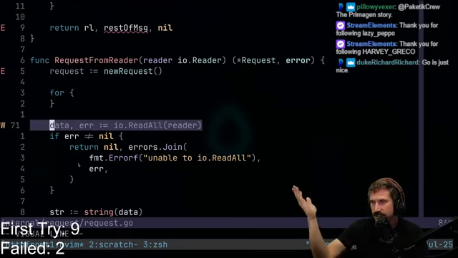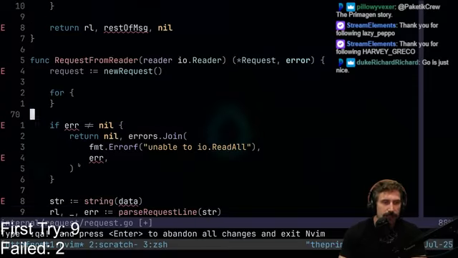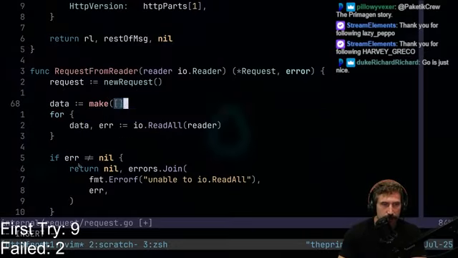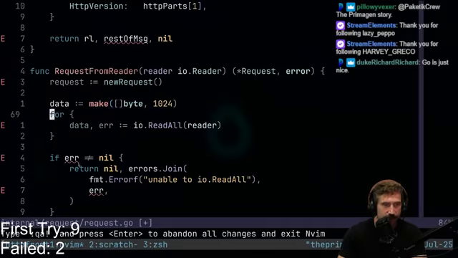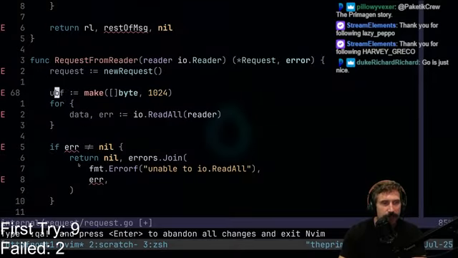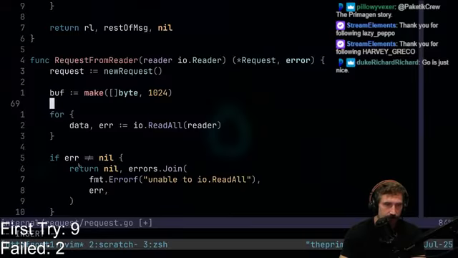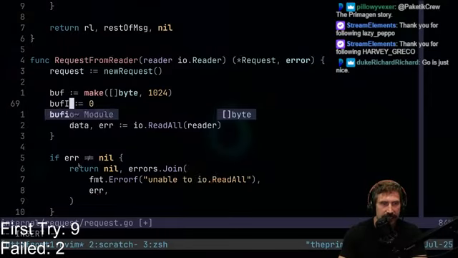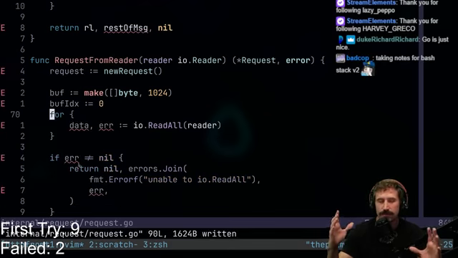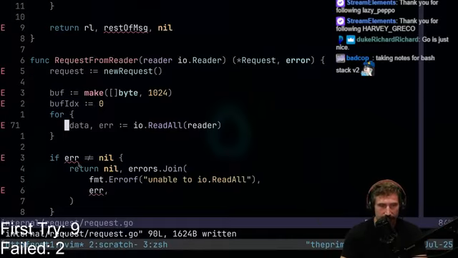This is also just an insane way to do things, right? But it was good for our little initial reading, right? So I'm gonna go like this: data equals make bytes. Let's just go with 1024. I like nice powers of 2. It just makes me feel happy. I'll go like this: buff, and let's also go n equals 0. This is kind of where I'm at. I'll call it buff index. We'll call it 0. I feel like this is the right way to go currently. Okay, we'll see what happens here.